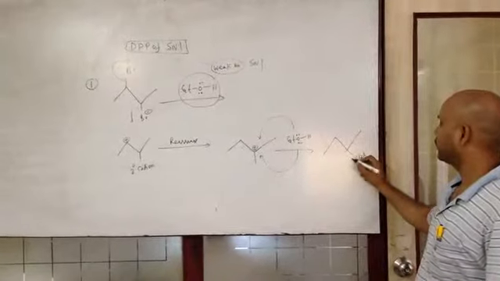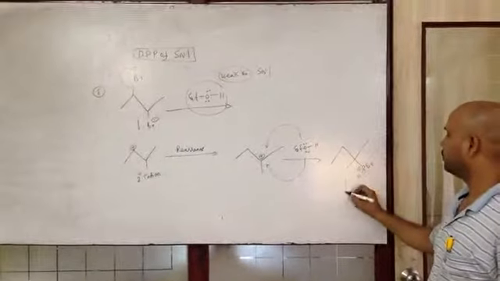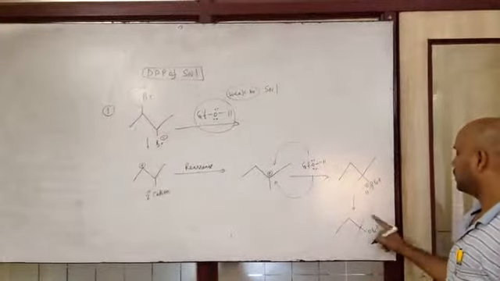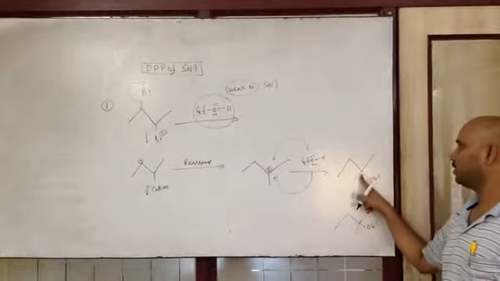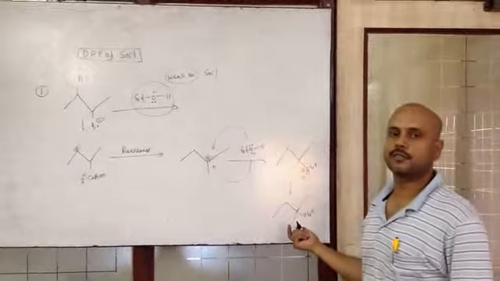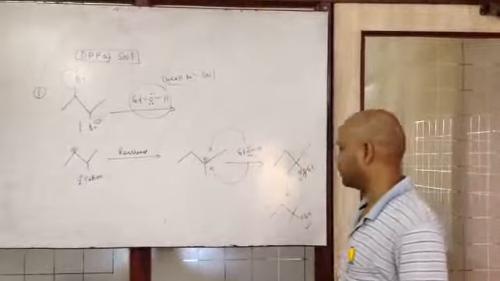Only when hydrogen is lost, we have OH. Since these two are the same, it is not a chiral carbon. Therefore, there is no question of discussing both D and L. This is the final product.